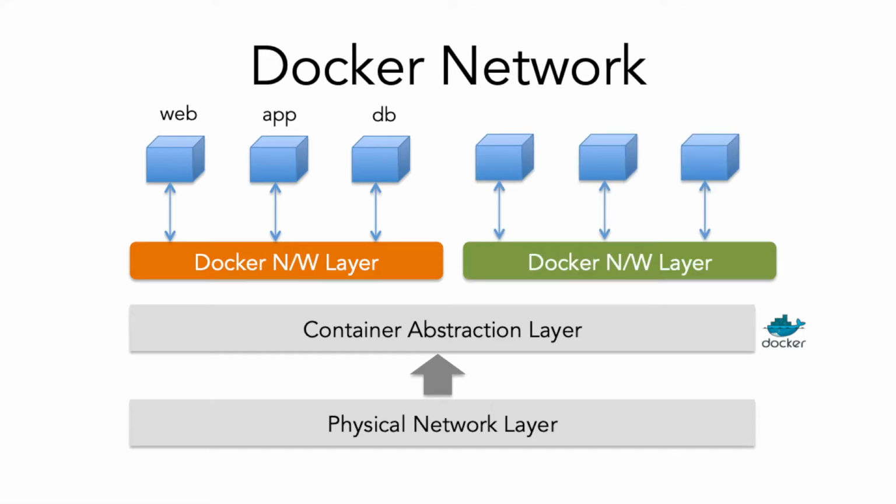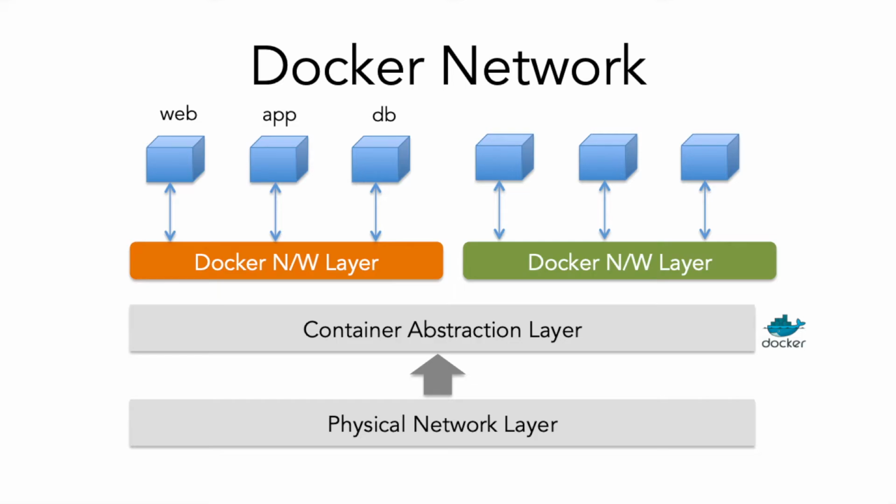If you create one more Docker network layer and launch another set of containers in that layer, then these containers would be able to talk to each other using the container name. But if you want these containers on the orange network layer to communicate with the containers in the green network layer, then you have to make sure that the containers use the IP address rather than the container name. As I said, this is not needed. This is completely abstracted by the orchestrator, Elastic Container Service, but it is always good to know.